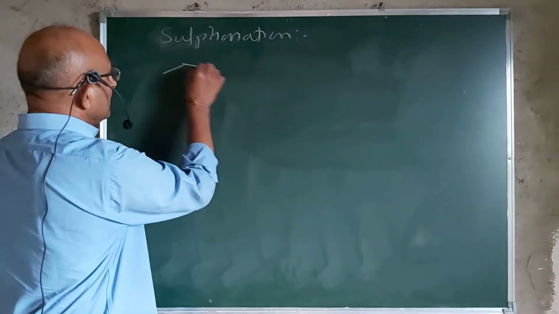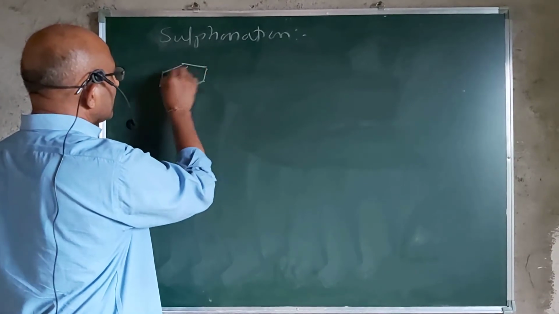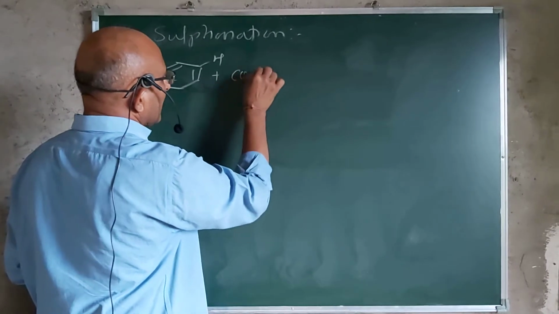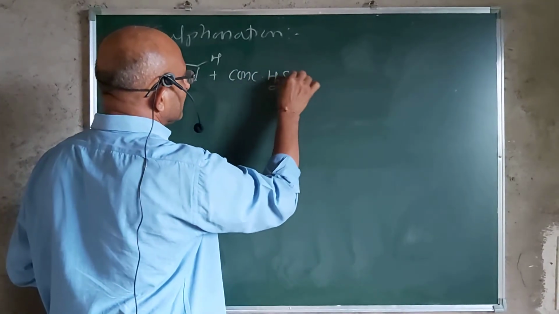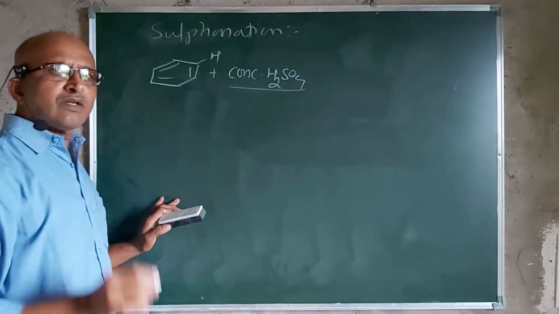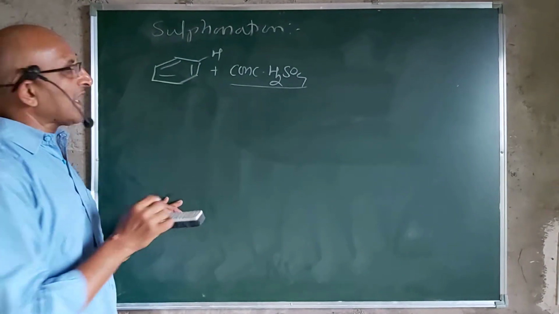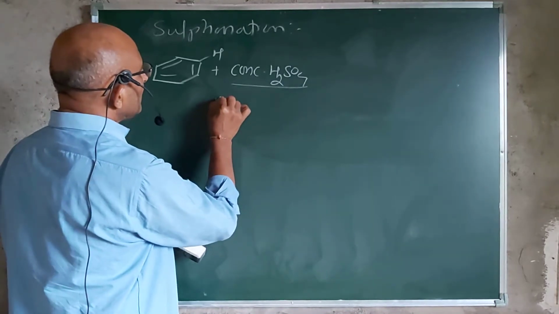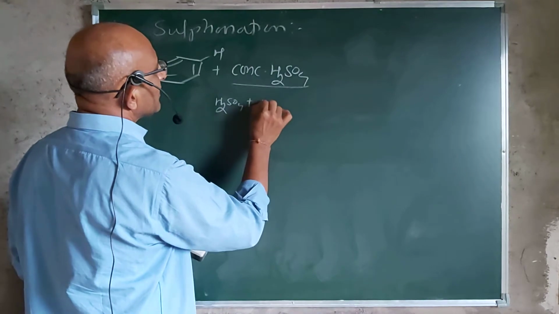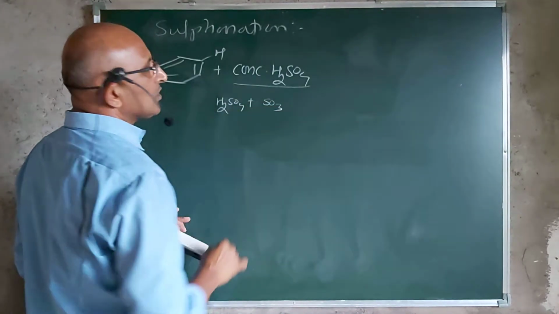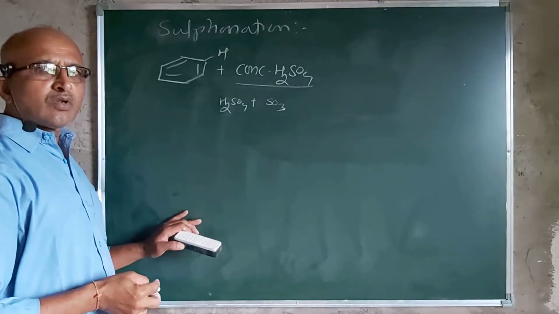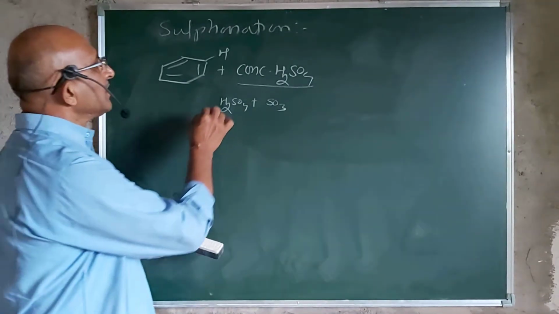So, in this general reaction that we are going to study, benzene reacts with concentrated sulfuric acid. Now here, when we say concentrated sulfuric acid, it is called fuming sulfuric acid. What is fuming sulfuric acid? It is concentrated sulfuric acid in which SO3 gas, that is sulfur trioxide gas, is bubbled. And so it forms a more concentrated acid, that is called your fuming sulfuric acid.